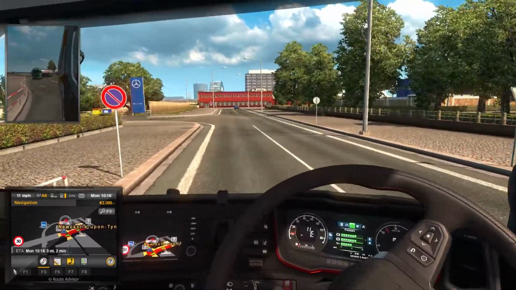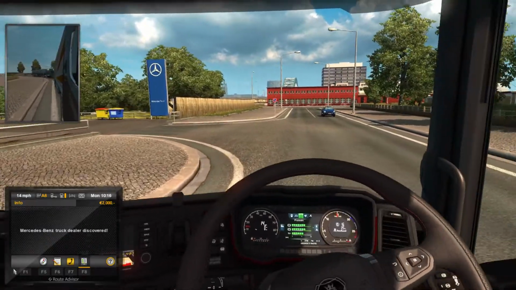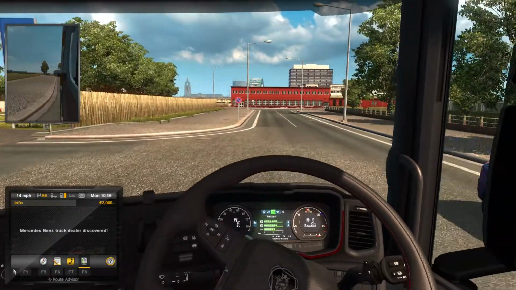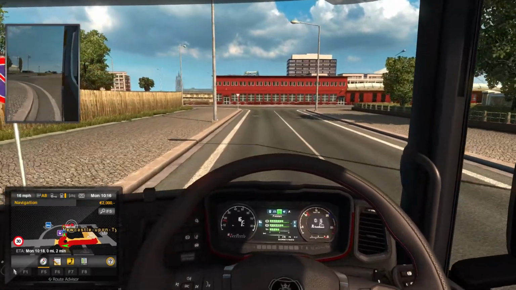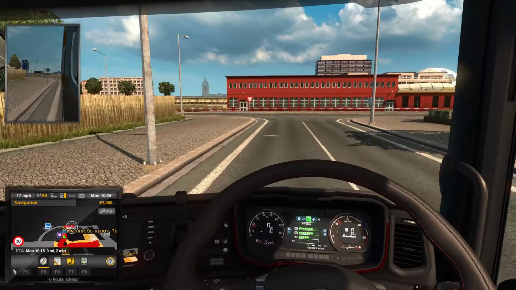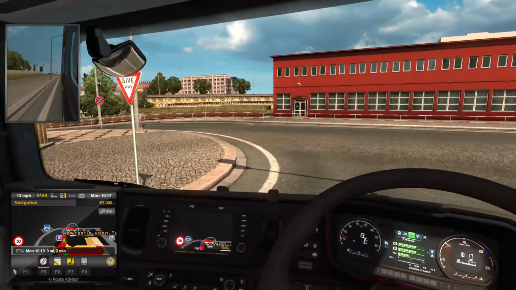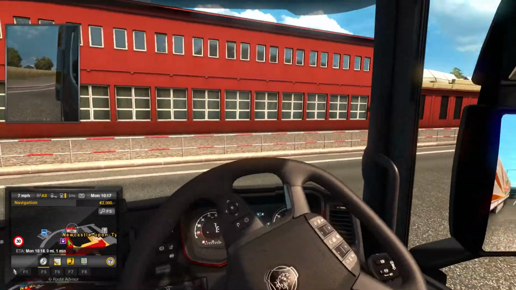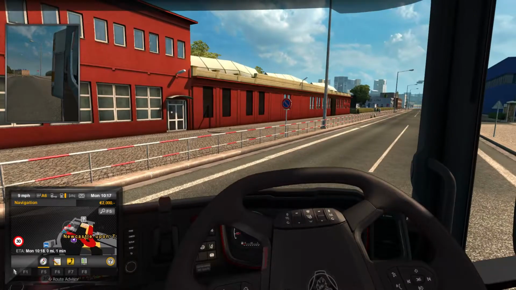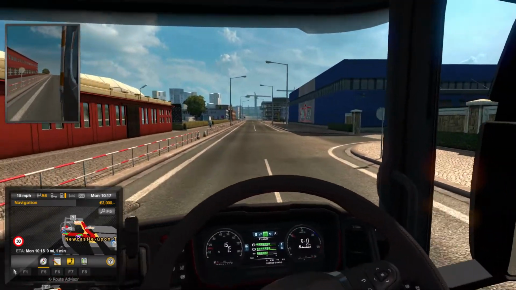And as you can see, this is another part of the game which will pop up. Mercedes-Benz truck dealer has been discovered. Now these truck dealers, when you have enough money, you can go to these truck dealers and purchase trucks. We're going to be going right, left, right, and we're clear. So you can purchase your first cab from these places. There's many, many different cabs to choose from.